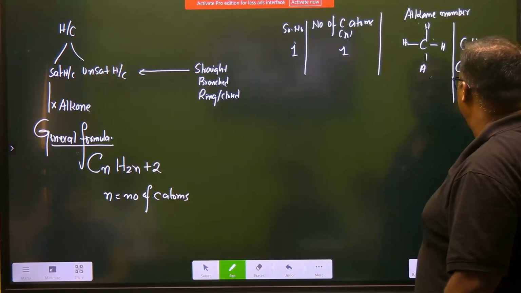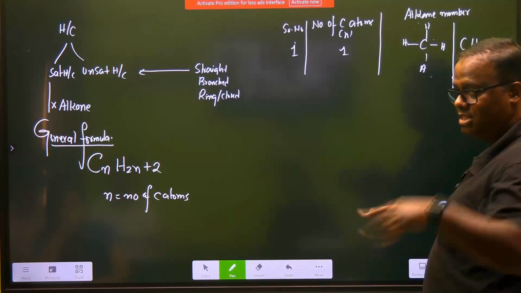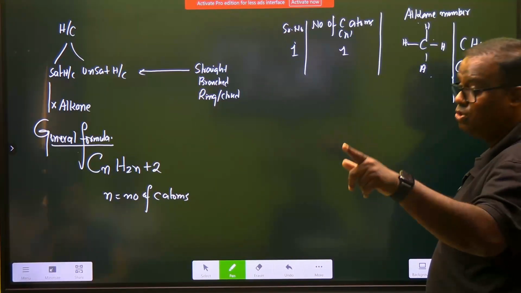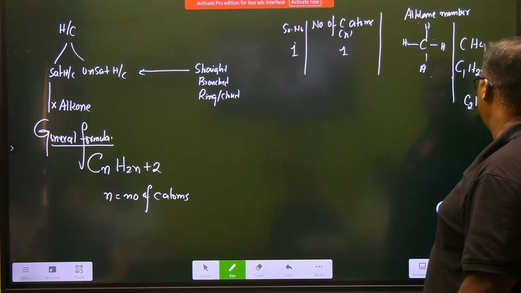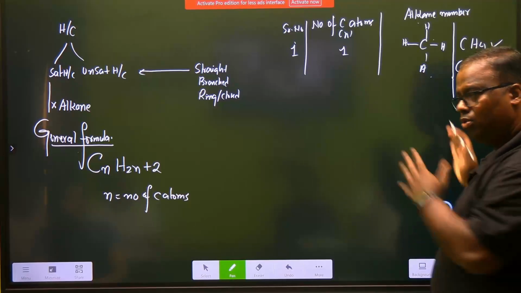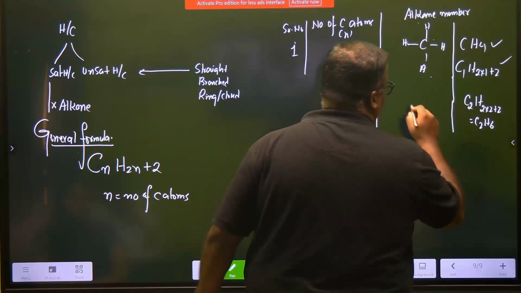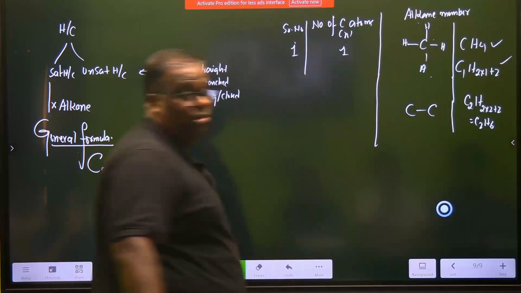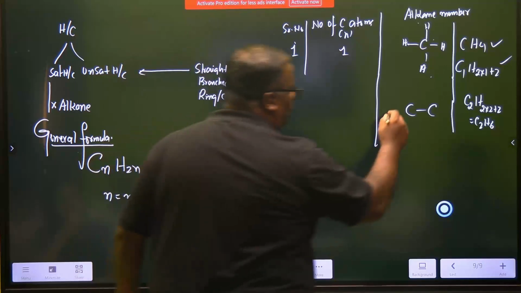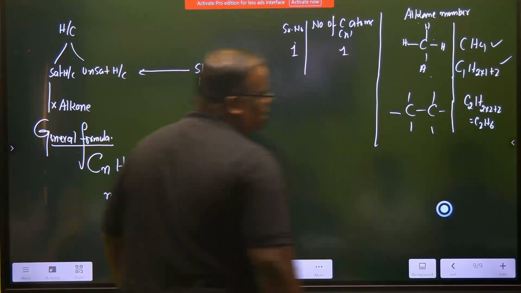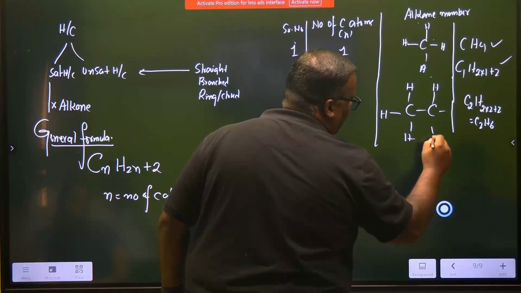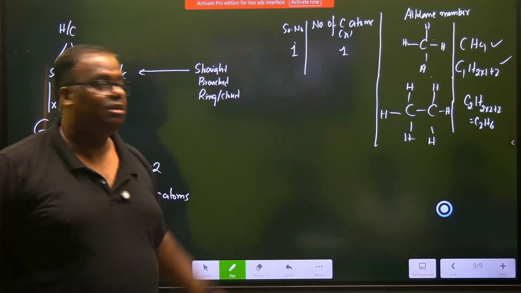Now we'll do reverse. Let's take two carbon atoms. CnH2n+2: 2 into 2 is 4, plus 2 is 6. So this should be C2H6, right? We go reverse now. Two carbon atoms, and we are doing alkane, so only single bond is allowed. This is a saturated hydrocarbon. How many valencies open? These many. Fill them with hydrogen: one, two, three, four, five, six, 6. Matches.